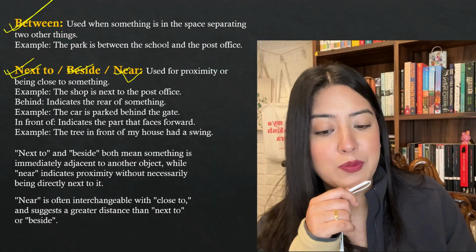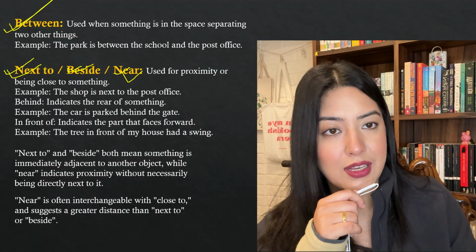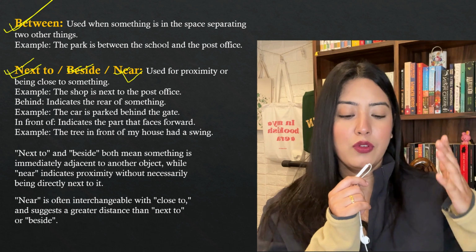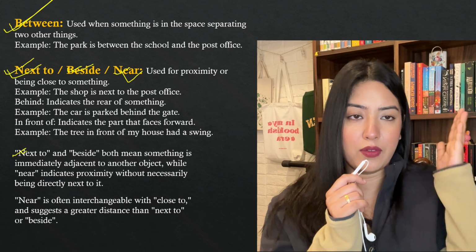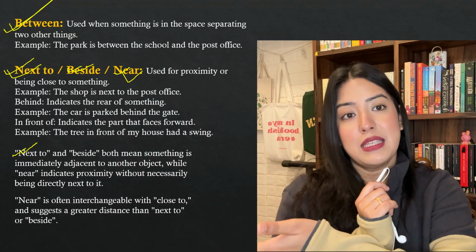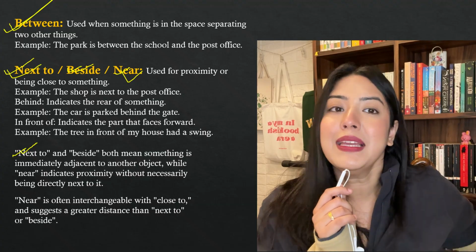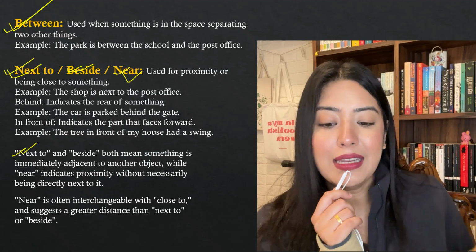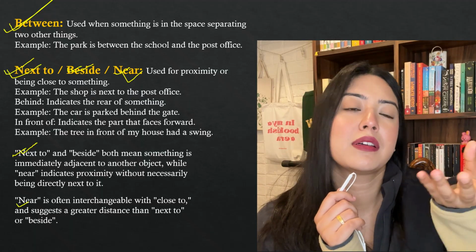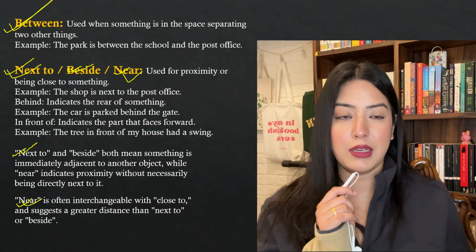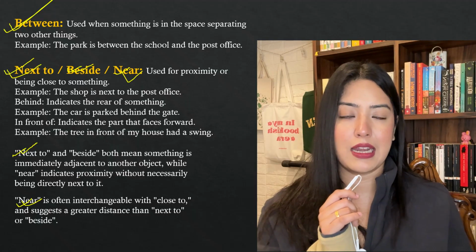Next to and beside both mean something immediately adjacent to one another. So what do we mean by adjacent? It means that if you're adjacent to one another, that means just next to. If I'm sitting here, my friend is sitting just next to me, or my friend is sitting beside me. Both of them mean immediately next to, immediately adjacent to one another. Okay. And while near indicates proximity, if I say my friend is next to me, that means she's immediately to my left or right. She's just sitting there.